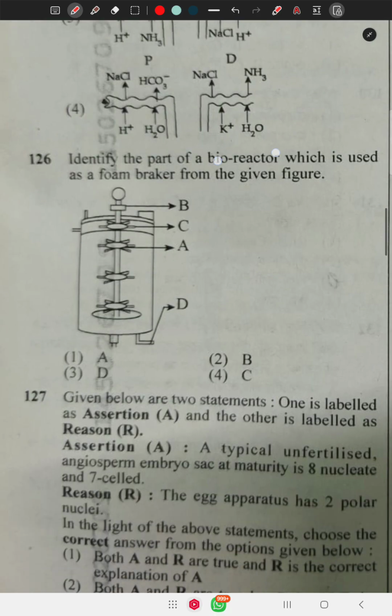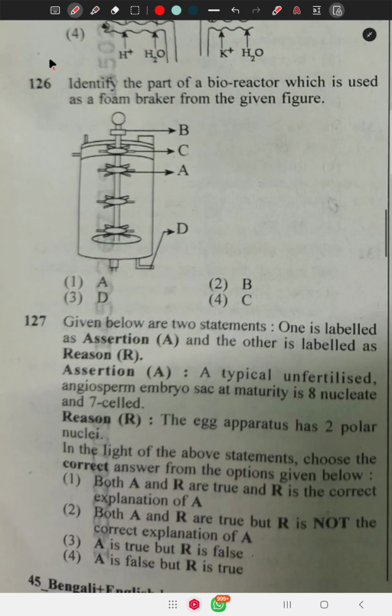Question number 126 says, identify the part of the bioreactor which is used as foam breaker. This is the foam breaker. Foam breaker means after fermentation of microbes on the nutrient medium, some foamy structure is produced.